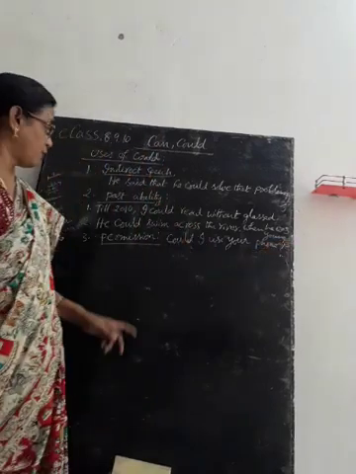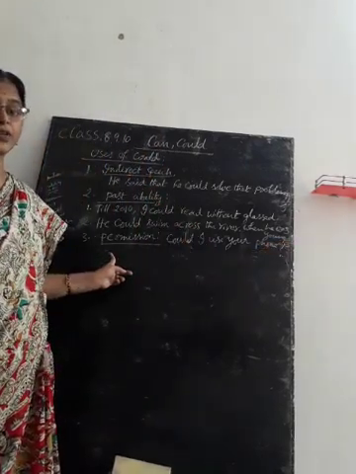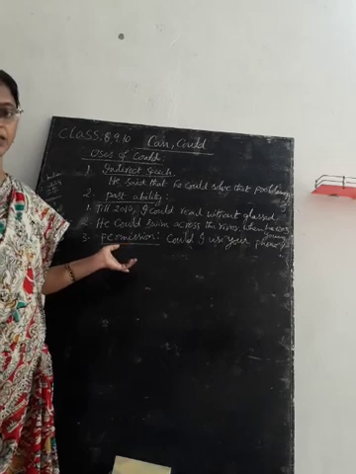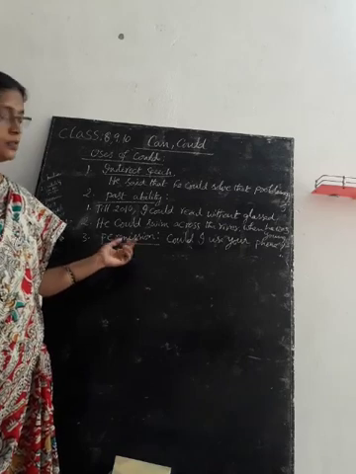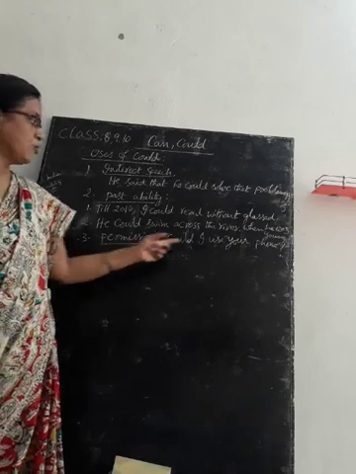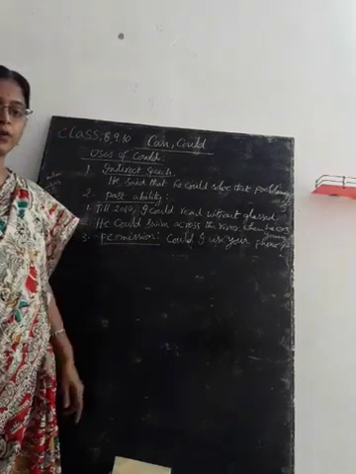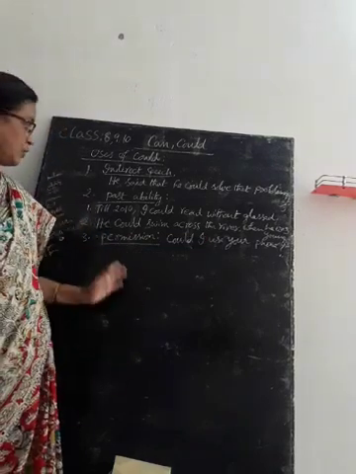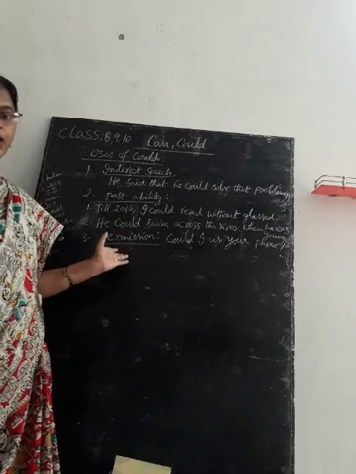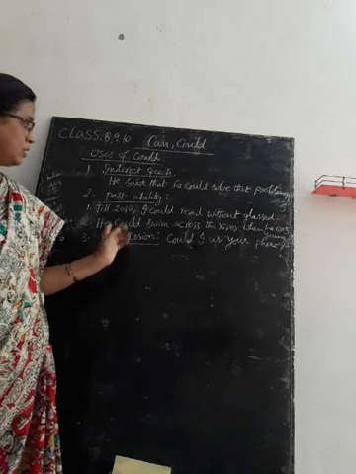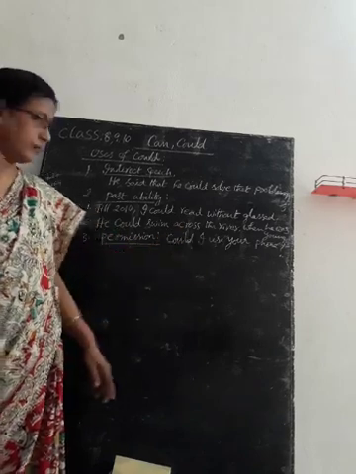That is permission, taking permission from others. Whenever we need others' things, we have to get permission. Could I use your laptop?